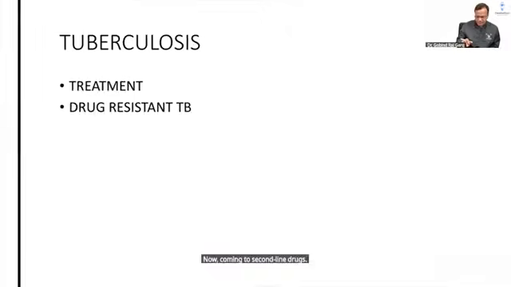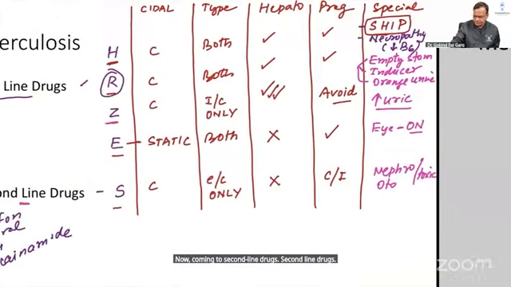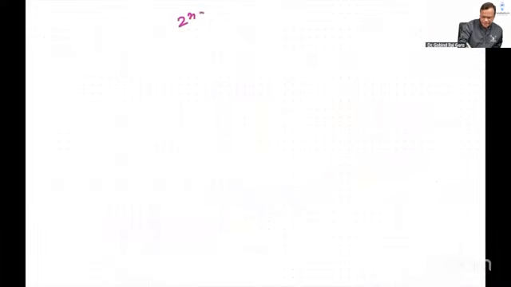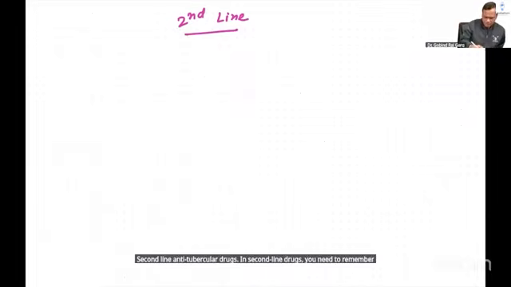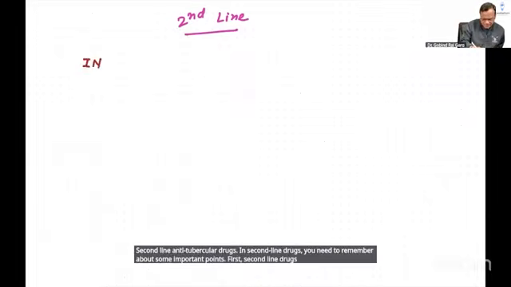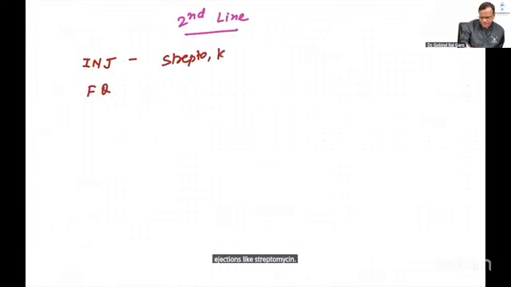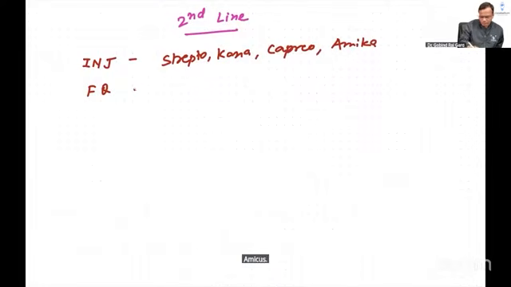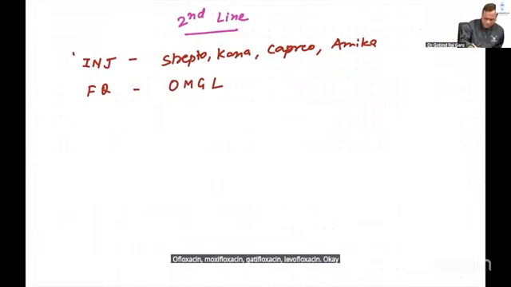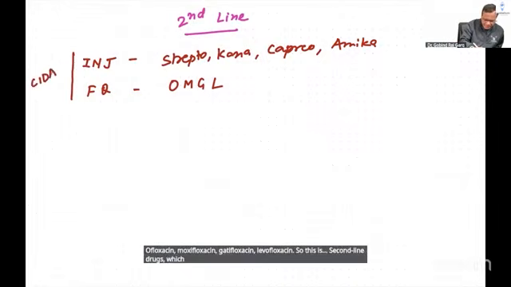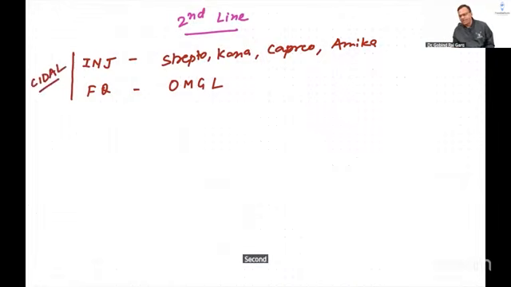Second line drugs first, then later we will go to the mechanisms. Second line anti-tubercular drugs. In second line drugs, you need to remember some important points. First, second line drugs include some injections and fluoroquinolones. Injections like streptomycin, kanamycin, capreomycin, amikacin. And fluoroquinolones: ofloxacin, moxifloxacin, gatifloxacin, levofloxacin. So these are second line drugs which are cidal. They kill the bacteria.